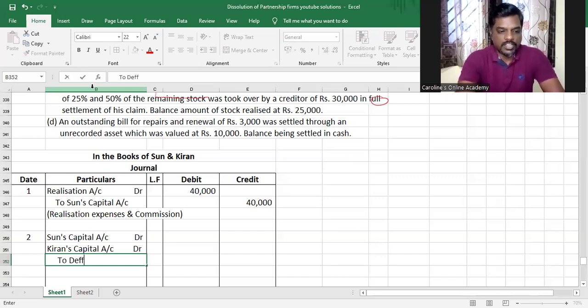to deferred revenue expenditure account.